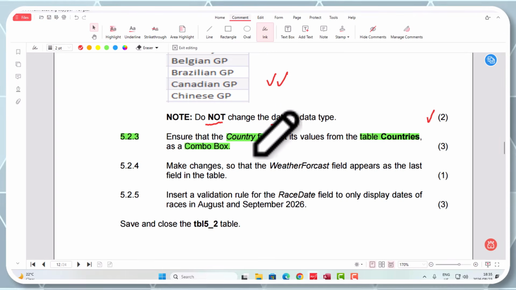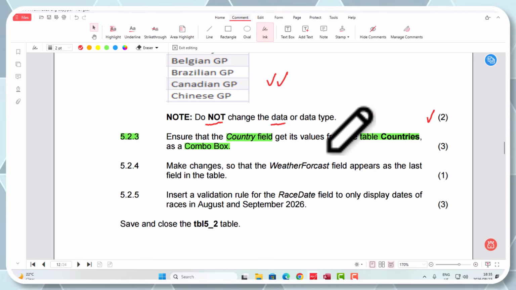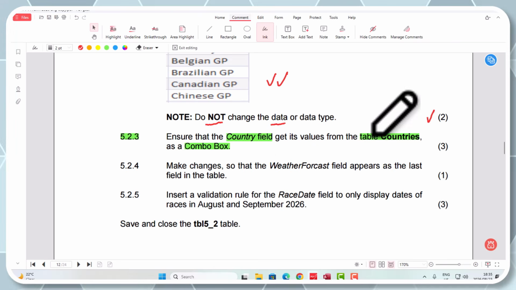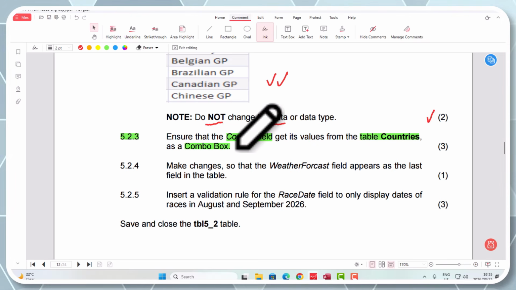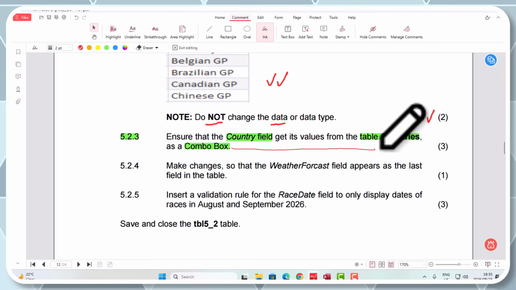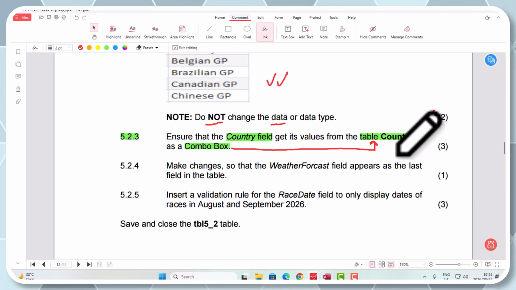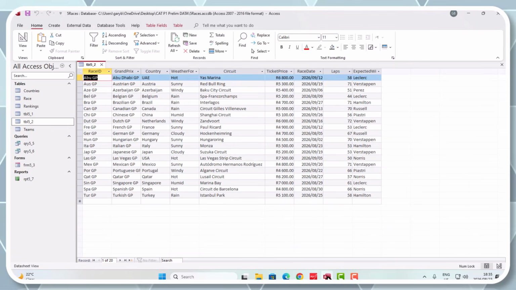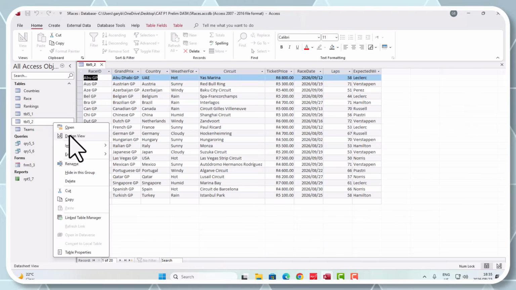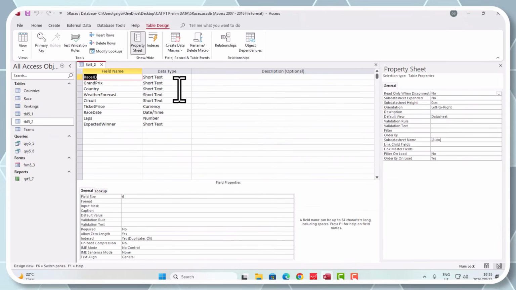So you're either going to type in values where you use a lookup wizard, or you're going to redirect this combo box to find its values from another table. Okay, that's important. Okay, guys? So in this case, let's go and do this. Right, so let's head over here, and we're going to go back again to design view. All right, and we're going to be looking at the country field.